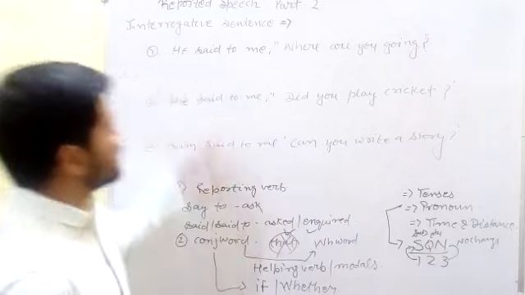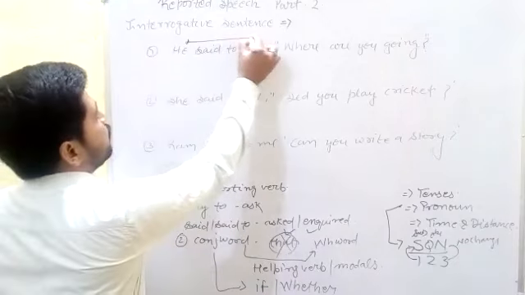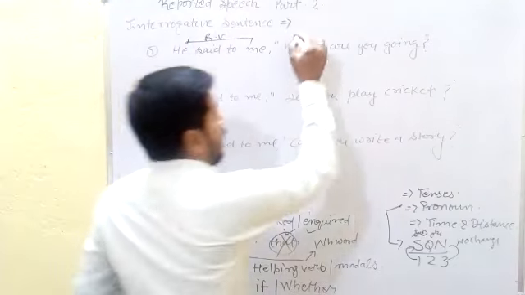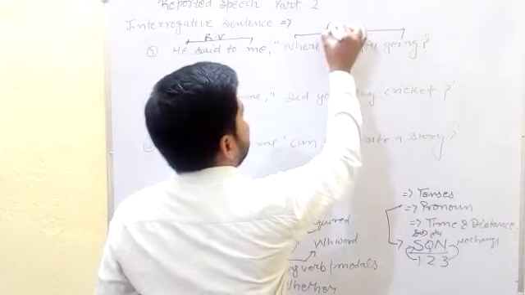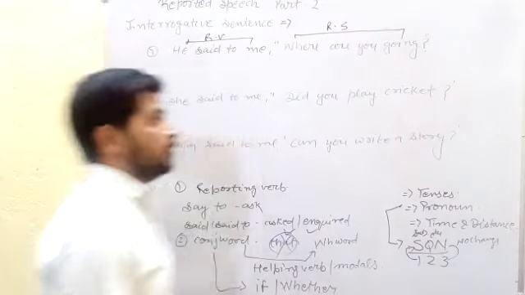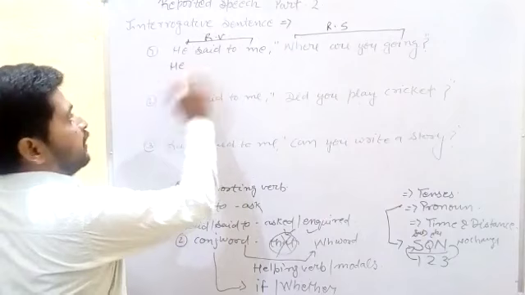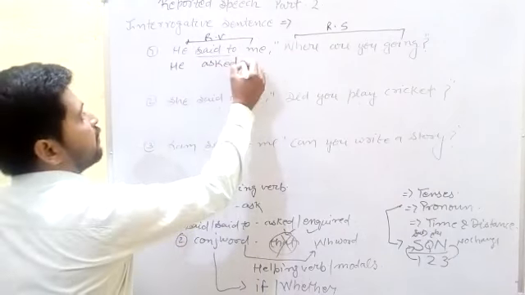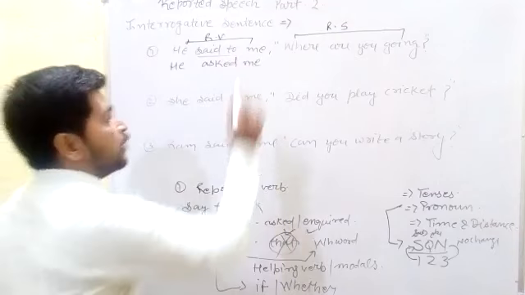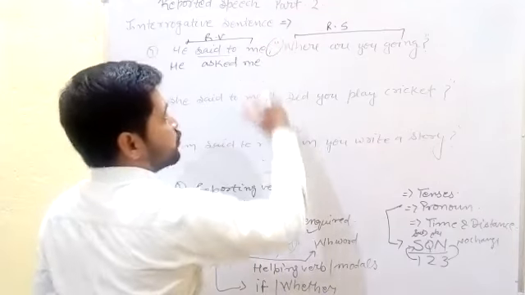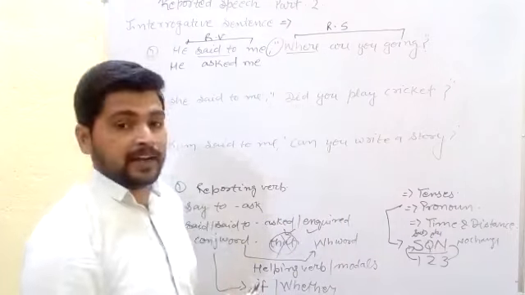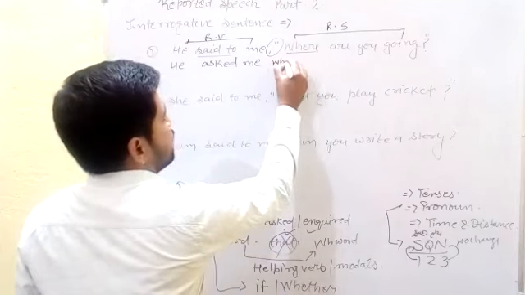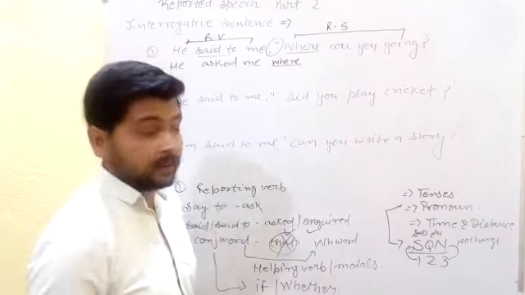Then we can focus on the first sentence. Here you can find: he said to me. It is the part of the reporting verb, outside the comma inverted comma, and the reported speech is inside the inverted commas. Then how we can change? First of all, we write here he, and said to we can change to asked, or we can change it to inquired also. Now after asked we use me, and according to the rule the comma inverted comma is left out. And the WH word: if any reported speech starts with a WH word, the same WH word, here with a small letter w, we write here where.